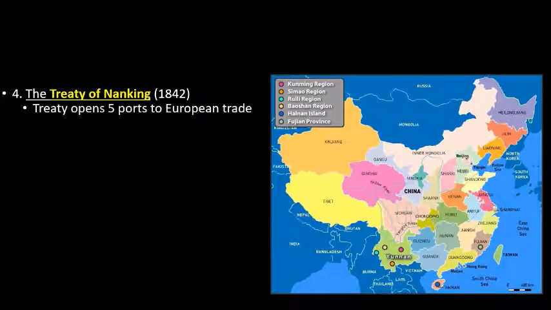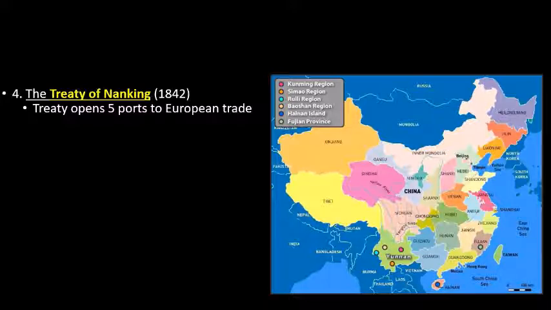So basically, the treaty says five ports now have to be open to European trade. So how many ports were they allowed in the first time? One port, Canton or Guangzhou. Now, guys, because the British beat them up very badly in the First Opium War, now China has to open five ports. So what does that mean, guys?